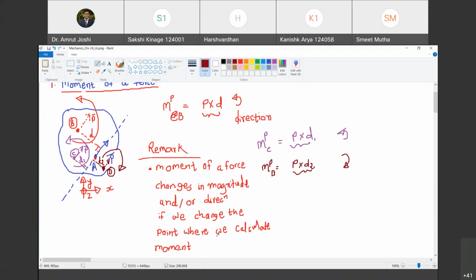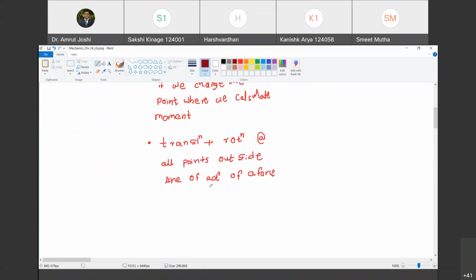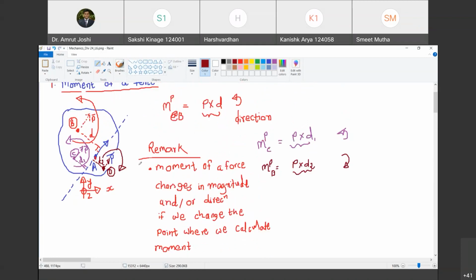If we change the point where we calculate the moment, this is our first observation. Happy? Yes, sir. Now let us make the second observation. If I consider any point along the line of action of force, then what is the perpendicular? From here, if I draw a perpendicular to the line of action, the distance will be zero. Do you agree with me? Yes, sir.